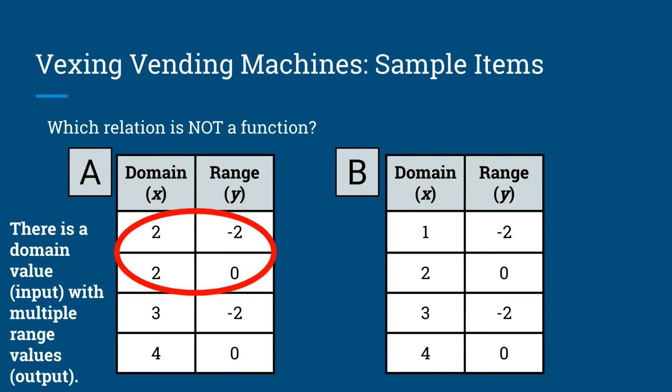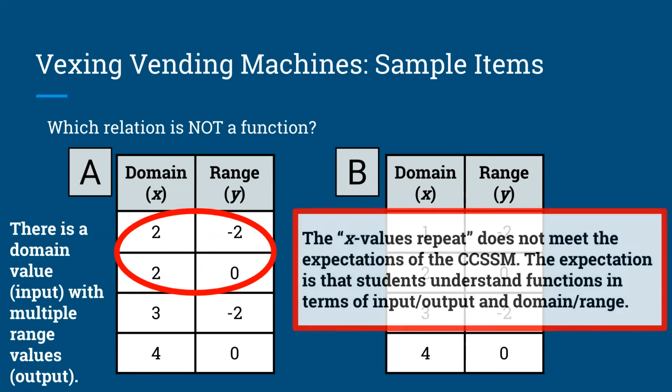There's a value of the domain with multiple range values, or there's an input value with multiple output values. The idea of writing as a response, the X values repeat, does not actually meet the expectations of the Common Core state standards for mathematics. The expectation is that students understand those functions in terms of the input, output, or domain and range.